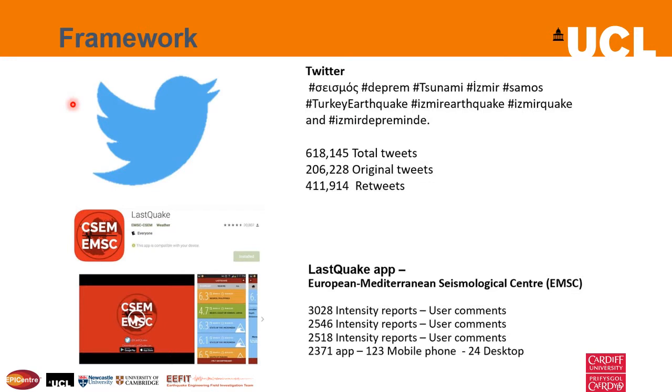In the case of the 2020 Aegean earthquake, we have two sources of data. In the case of Twitter, based on the hashtag that you can see on the screen, we collected this number of tweets. 33% were original, while 66% were retweets.